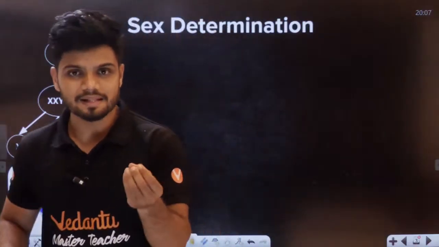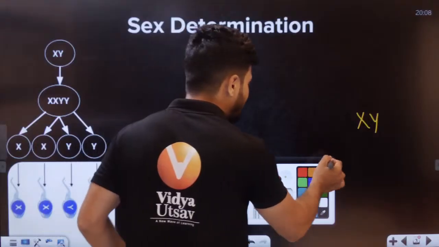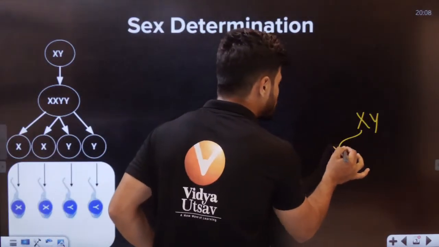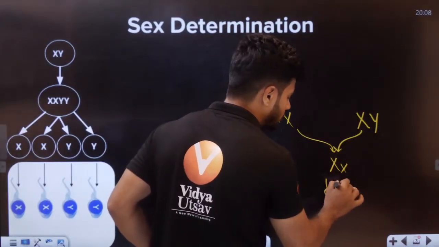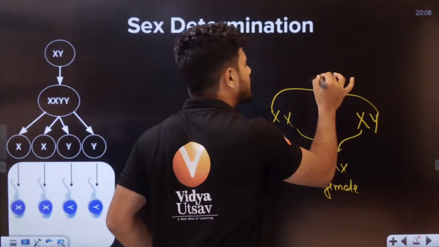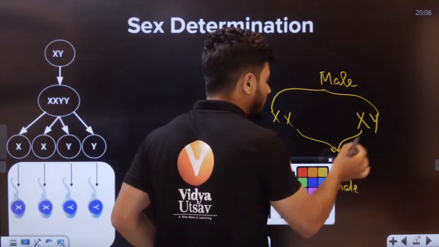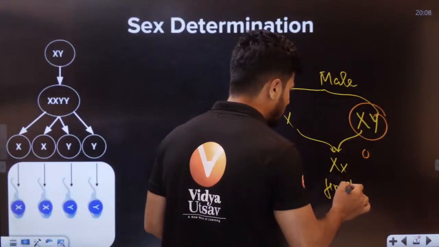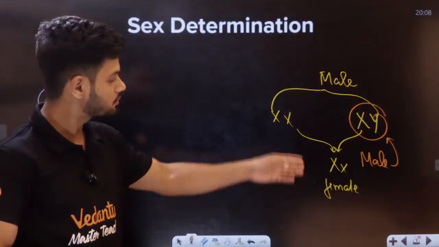All of you know, males have something called an XY chromosome, students, yes or no? And this X chromosome along with this X chromosome can lead to a female, yes or no? And this X chromosome with this Y chromosome can lead to a male. So in the case of humans, it is the male which decides the sex of the offspring.